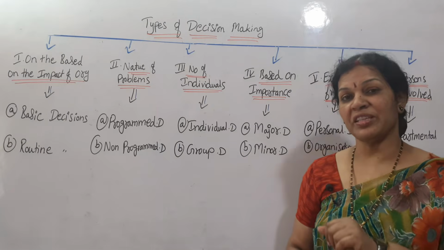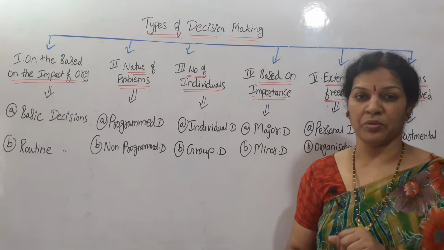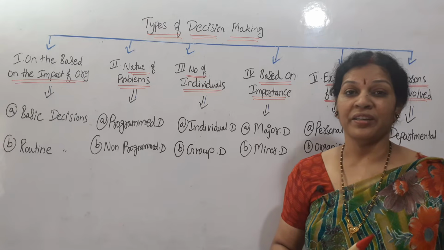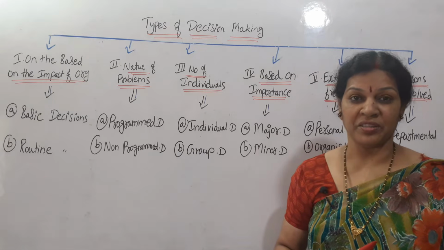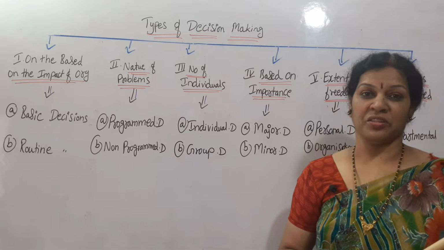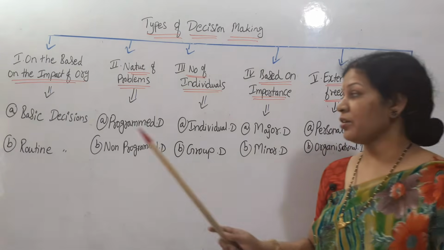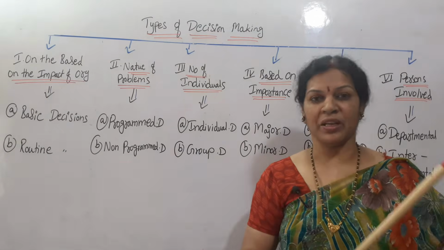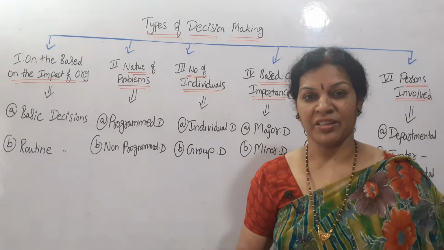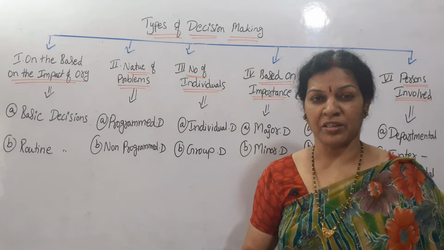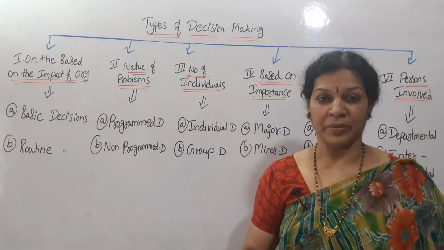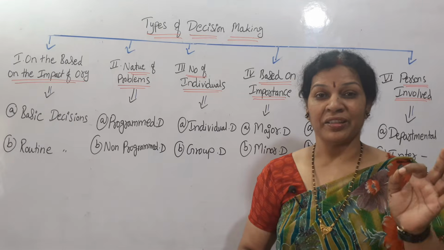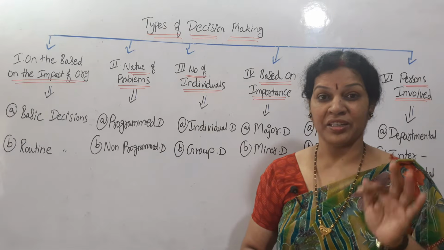Non-programmed decisions we can say are unstructured also. Unexpectedly something occurred, a kind of problem we never faced. So that is unstructured. For unstructured or non-programmed decisions, they have to evaluate that problem, as we have seen in the last class: the process of decision making, problem identification, then finding the alternatives and selecting the alternative.